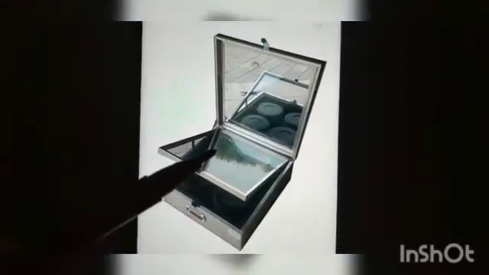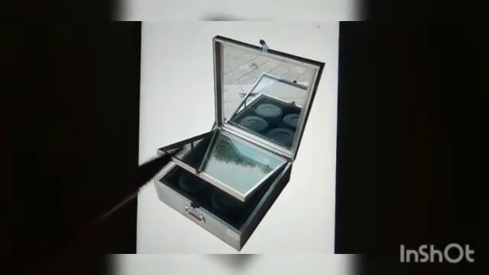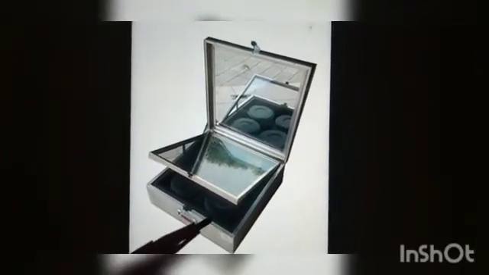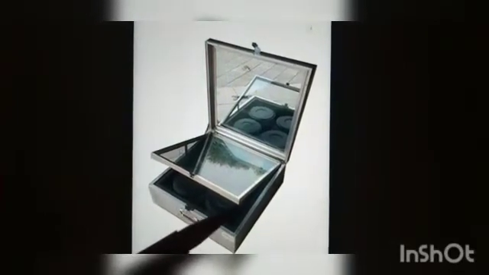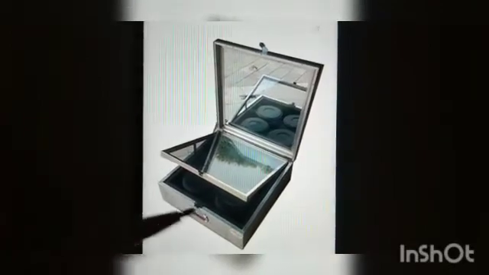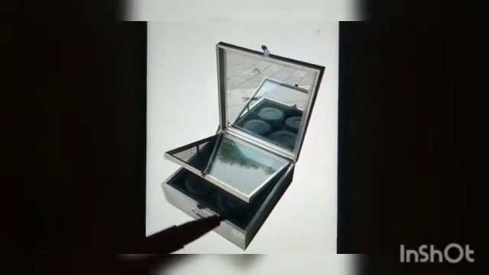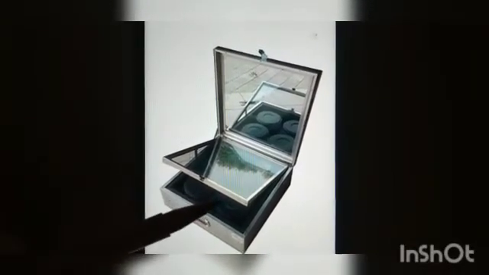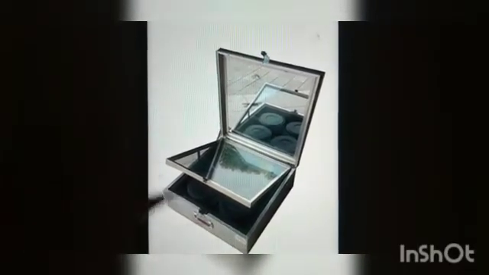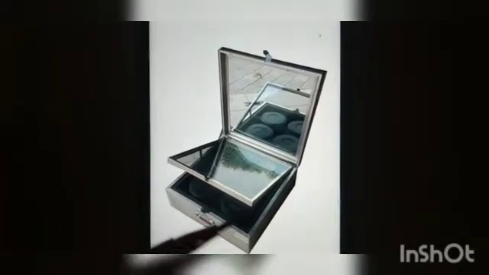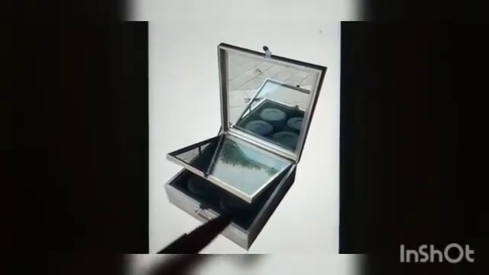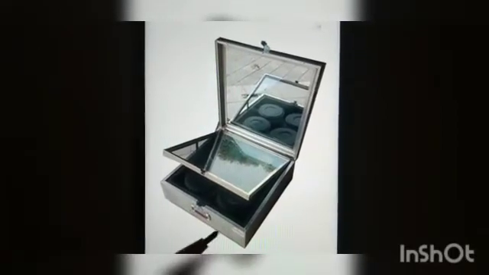Next one is the solar cooker. A solar cooker has a black metal sheet inside. As I told, black will absorb more heat, right? So they may fix a black sheet, or they can paint the box inside with black paint, which helps in maximizing the heat absorption from the sun.